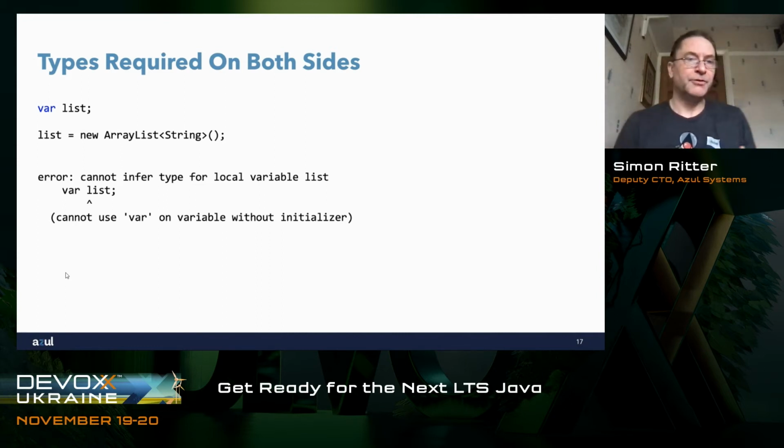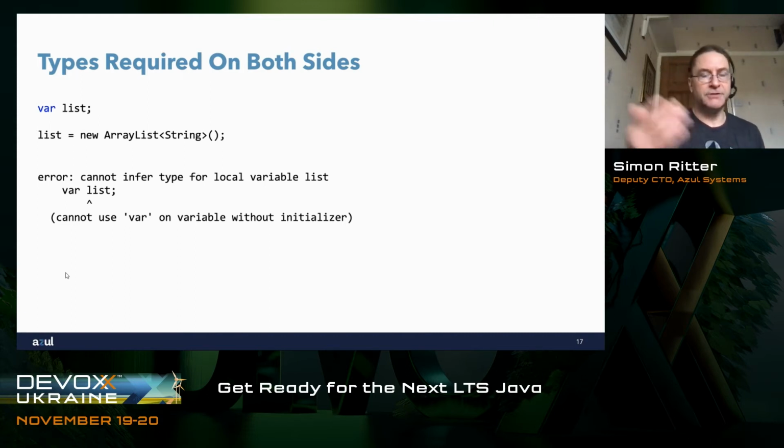Again, there is an argument that would say, well, so long as you have an assignment to list somewhere in your method, then what's the problem? The compiler is going to look at the whole method. It will be able to figure out that you have made an assignment for list, and therefore it can infer the type of list. But again, this is about readability. It's about understanding the code. If you say var list, you have no idea at that point what the list type is going to be.